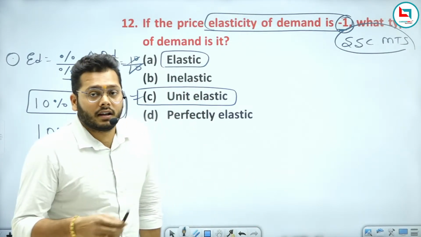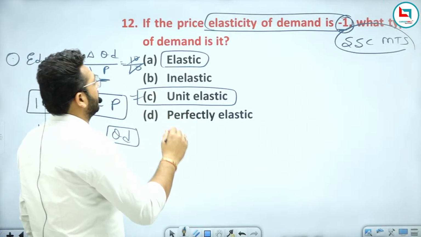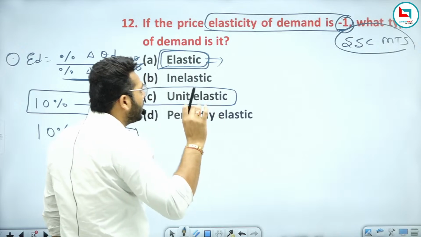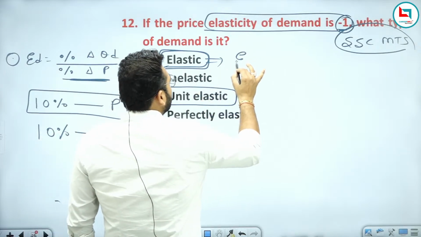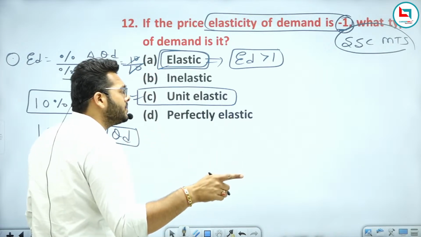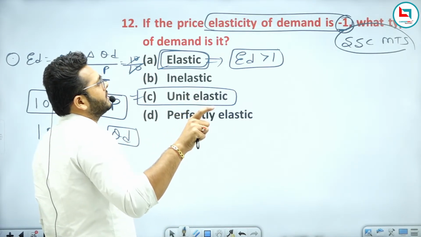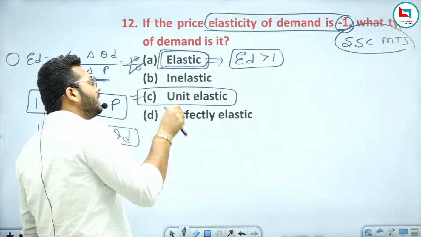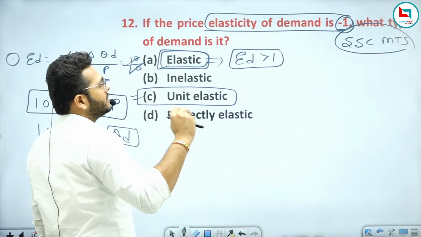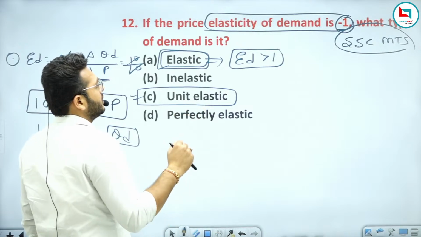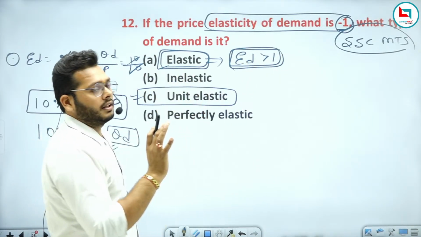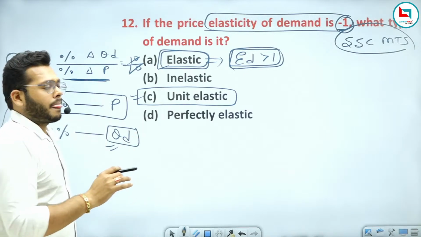It means demand is fluctuating more than the price. This situation is called more elasticity. It means ED is greater than 1. ED equals 1 means there is an equal percentage change in the price and the demand. ED greater than 1 means demand is more fluctuating; demand changes more compared to the change in price. So this is known as elastic demand. Am I clear to everyone?